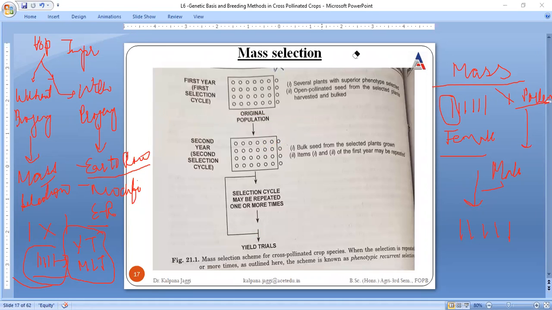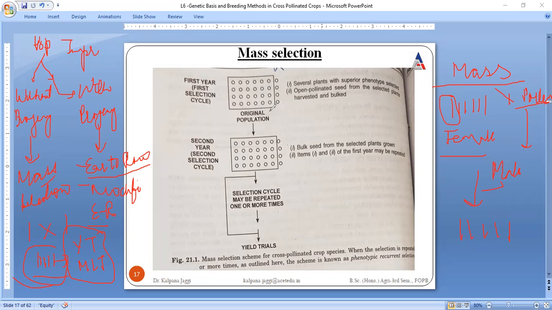Last time we learned that any selection or breeding methodology was taking place over many years, right? We even discussed 13 years, 14 years, 10 years, but here it is being completed in just 2 years. In mass selection we need not conduct any yield trial, so we need not proceed with this for many years, right?